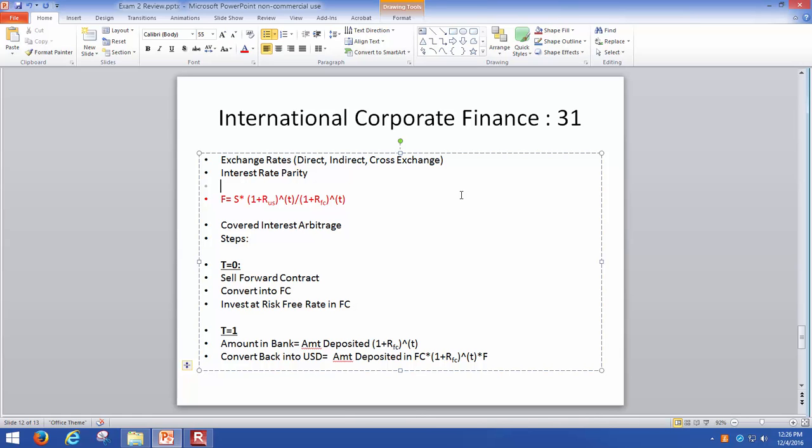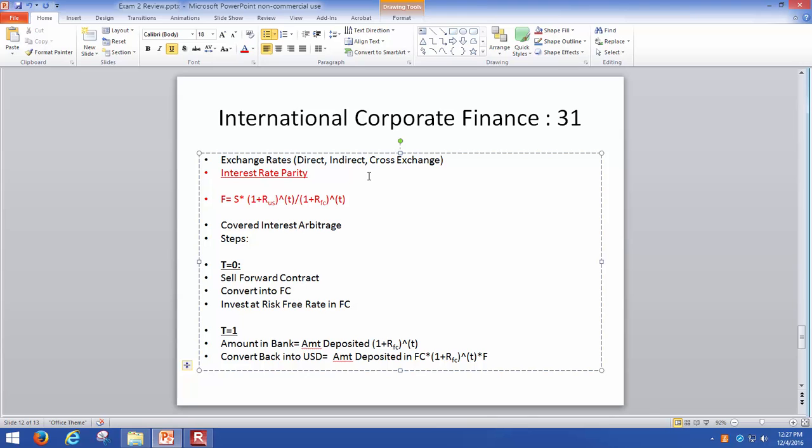Now, we also talked about interest rate parity. Now, what is interest rate parity? That's a very important concept as far as this exam is concerned. So that tells you the relationship between the forward price and the spot price. And what it tells you is that the forward price is given by today's spot price times 1 plus the interest rate in the US divided by 1 plus the interest rate in the foreign country, raised to t. Okay, I wrote it down a little bit differently, but this is what we are saying here.